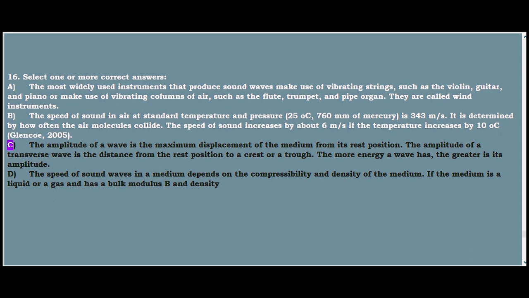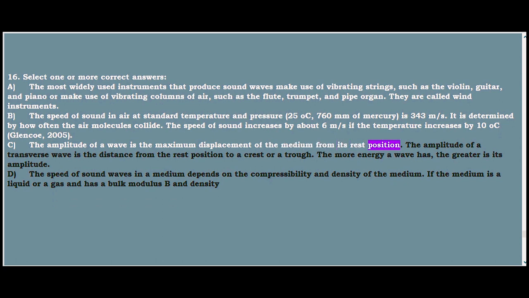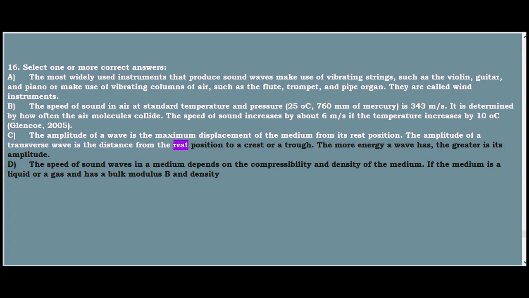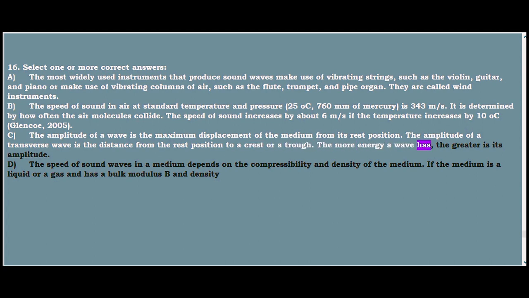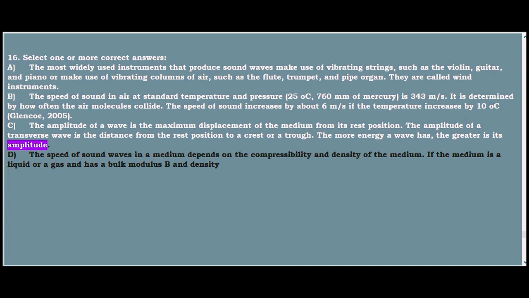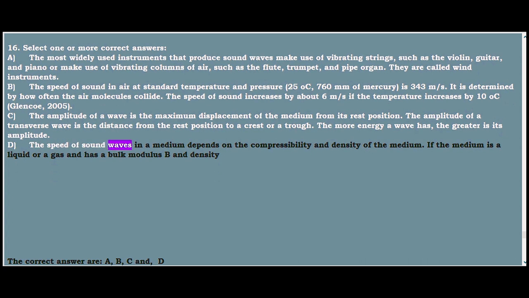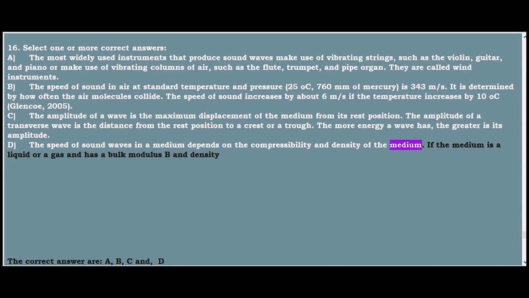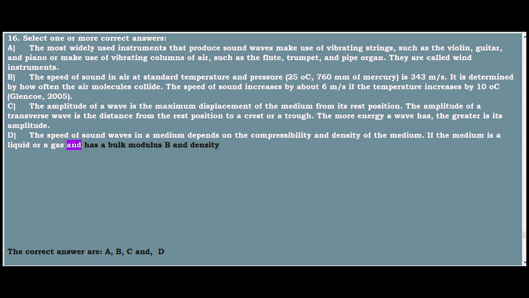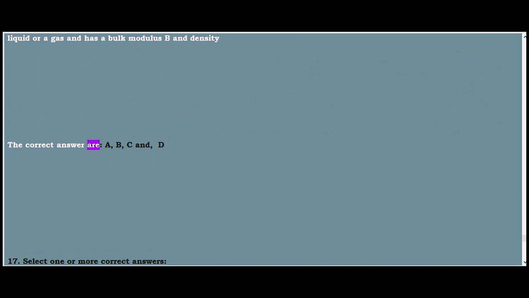C. The amplitude of a wave is the maximum displacement of the medium from its rest position. The amplitude of a transverse wave is the distance from the rest position to a crest or a trough. The more energy a wave has, the greater is its amplitude. D. The speed of sound waves in a medium depends on the compressibility and density of the medium. If the medium is a liquid or a gas, it has a bulk modulus B and density. The correct answers are A, B, C and D.